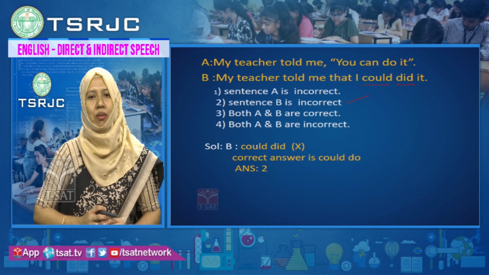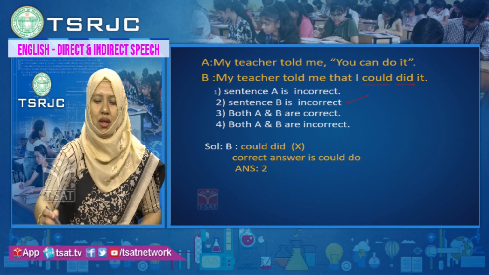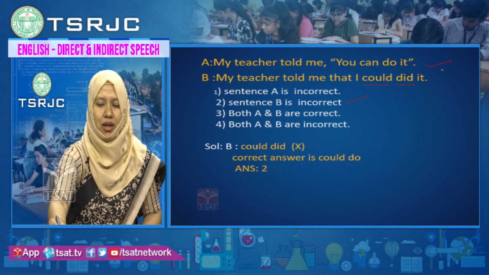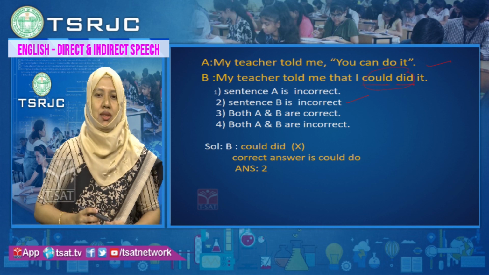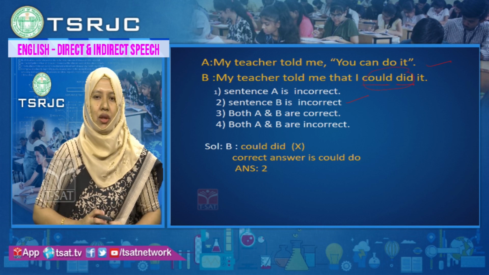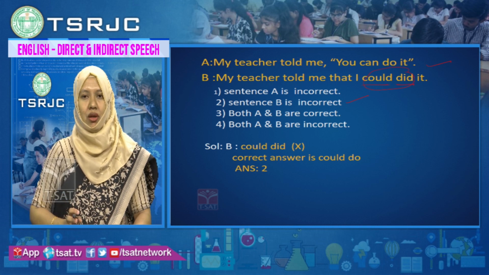First, statement A, my teacher told me you can do it, is correct. It is grammatically correct. But in statement B, two verbs in past tense are used. Could, did it cannot be written together. You should use could do it. My teacher told me that I could do it.